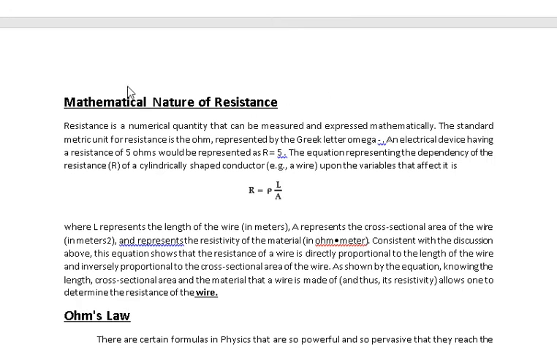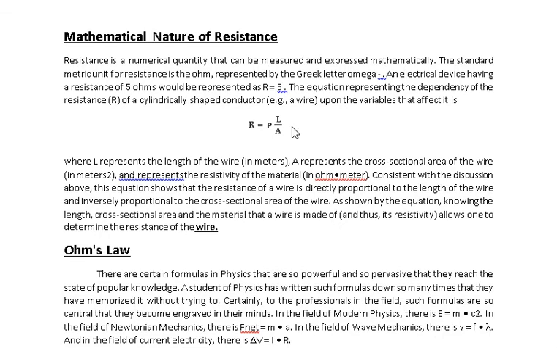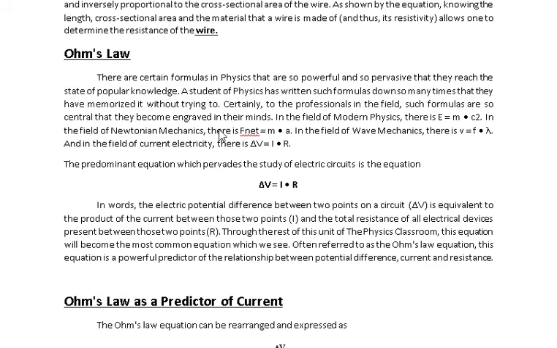Okay? So we have here a mathematical nature of resistance. Resistance is given by this formula. We have R is equal to rho L over A, where rho here is the resistivity of the material, L here is the length of the material, and A here is the cross-sectional area. So if you are asked to find the value of resistance of a certain material, you must have the value of the length, the area, and the resistivity of that material in order for you to find the value of resistance.